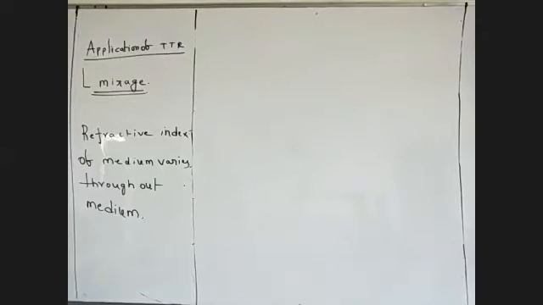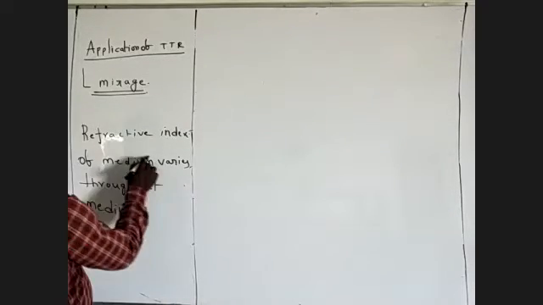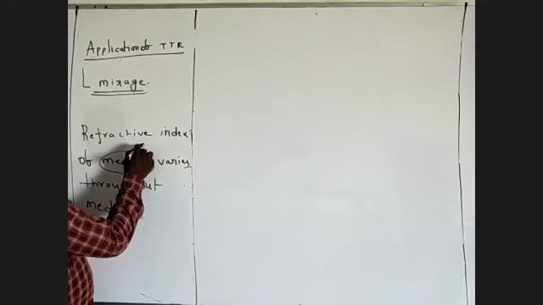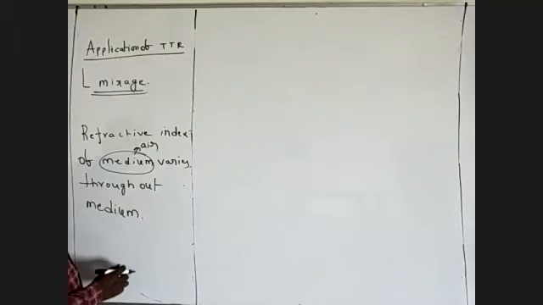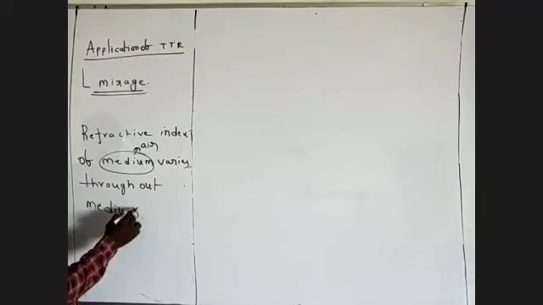Now you will see. By medium I'm taking air here, throughout air.